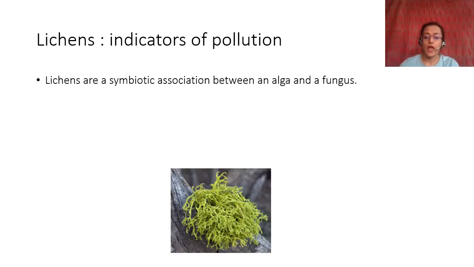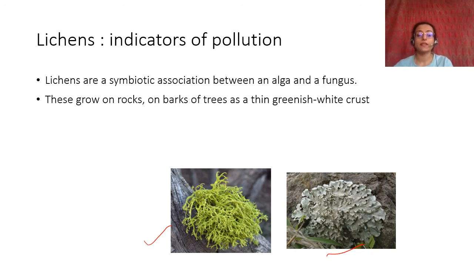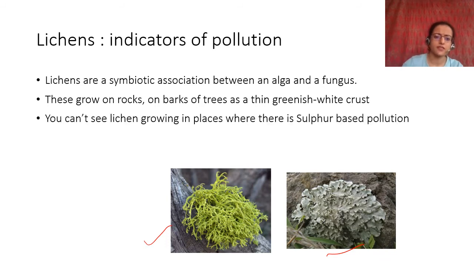So lichen is a separate organism, but it is made up of two different organisms. If you have been to jungles, you'll see something like this growing on tree tops or growing on rocks. These are called lichens, and they form a greenish white crust or have leaf-like structures. You can't see lichen growing in places where there is sulfur based pollution. So where there is vehicular pollution or industrial pollution, you will not see lichen. You will see lichen if you go to jungles or the Western Ghats, especially when it is more humid.